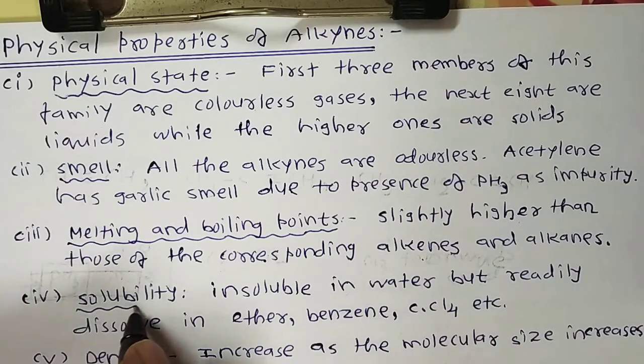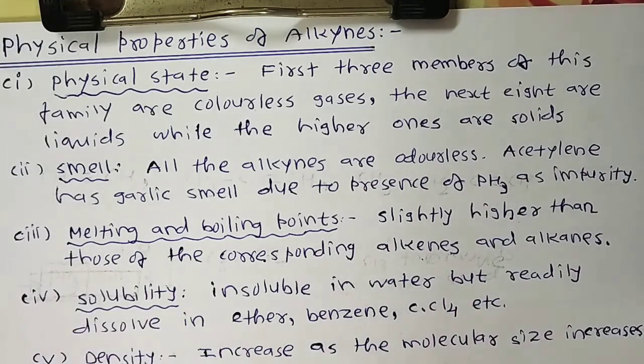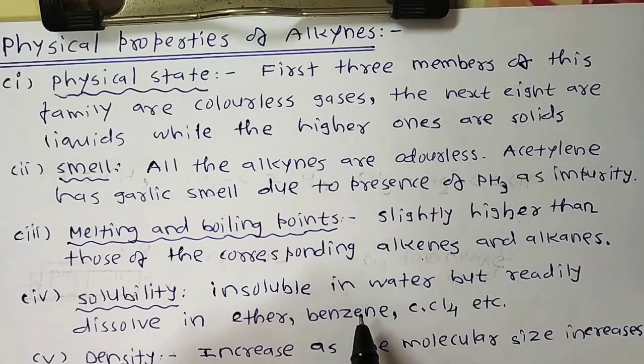Next one is solubility. Alkynes are insoluble in water. Why are they insoluble in water? Because alkyne is mostly non-polar in nature, slightly polar compared to the alkane and alkene, but it readily dissolves in ether, benzene and CCl4. Why? Because ether, benzene and CCl4 are non-polar in nature, and alkyne also has a non-polar nature. So non-polar dissolves non-polar, like dissolves like.